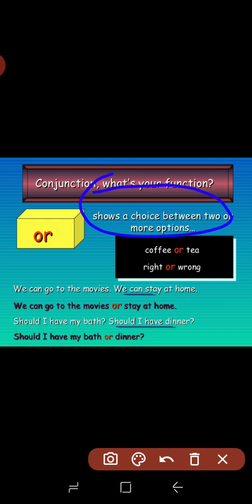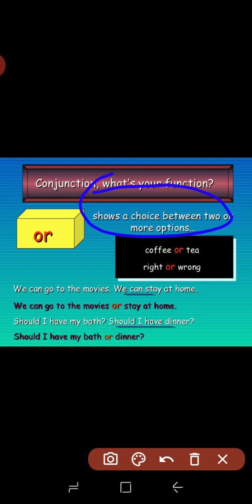Now or shows a choice between two or more options. If you want ice cream or if you want chocolate, we use or in this sentence: if you want chocolate or ice cream. That means you have to choose any one among two or many options. For example: we can go to the movie, we can stay at home.